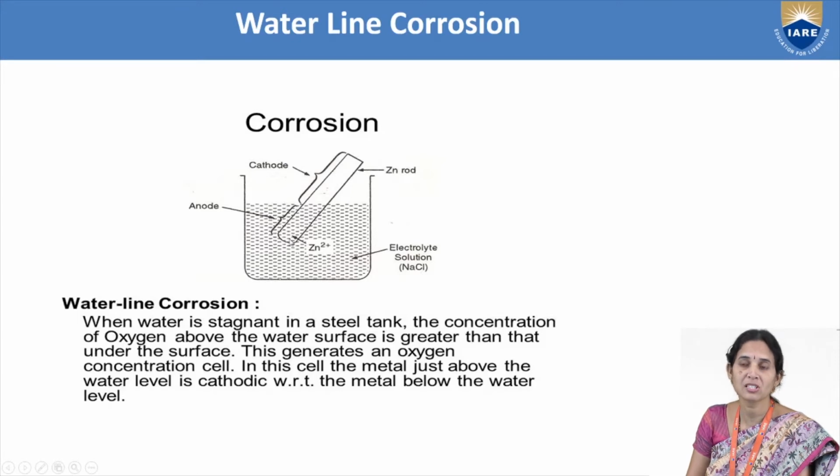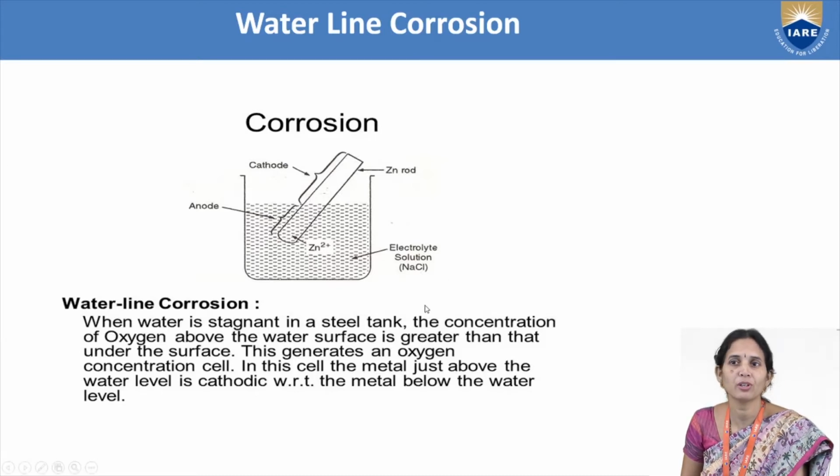Electrochemical cell means what? Formation of anode and cathode. The anodic part will undergo oxidation reaction, and the cathodic part will undergo reduction reaction. At the anode, oxidation takes place and it leads to corrosion in metals. For waterline corrosion, we can take one more example also.